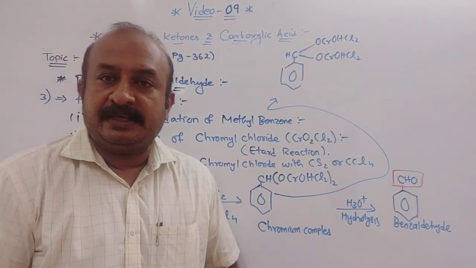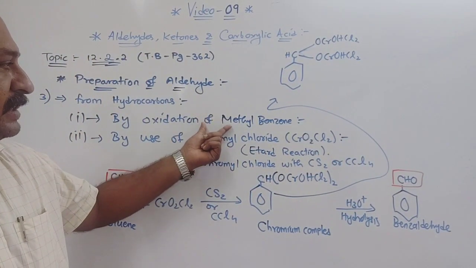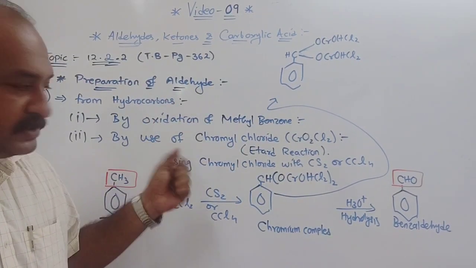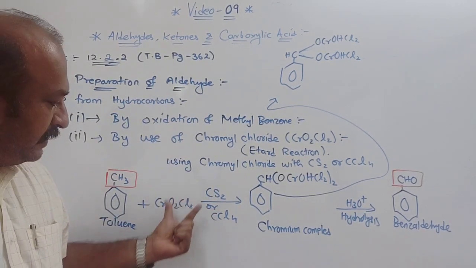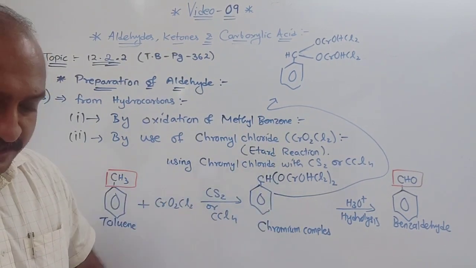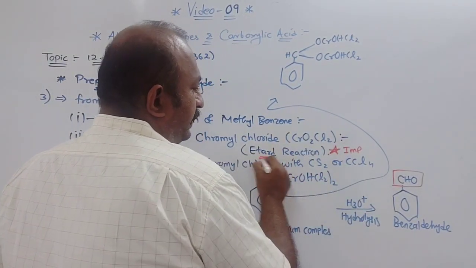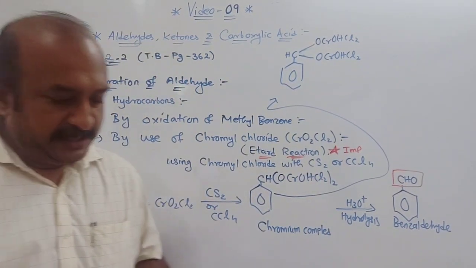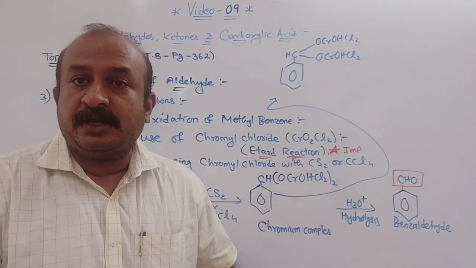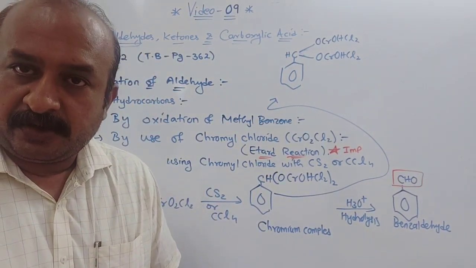Now to stop this reaction there are certain oxidizing agents used. In the first case, methyl benzene, what was the oxidizing agent? It was chromic acid and so on. Now in this case we are using chromyl chloride, and this reaction is called the Etard reaction. This Etard reaction is very important; it can be asked for 2 marks. Understood? There are many types of reactions. Last time we saw the Rosenmund reaction, this time the Etard reaction. You have to write both of these in your fair book.